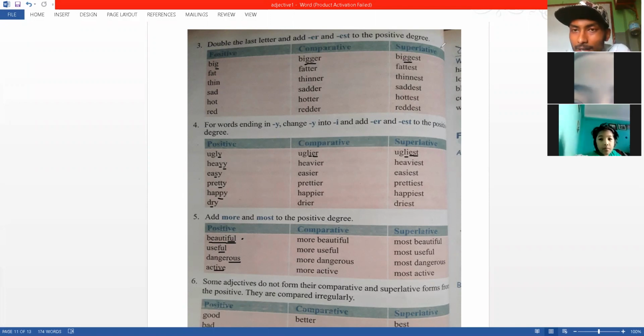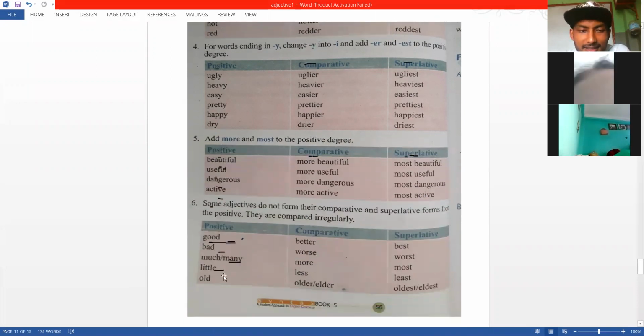And there are some where everything changes. So there is no formula or anything like that. You have to just understand this. Good will change into better and best. There is no similarity in spelling, but good has better and best. Bad has worse and worst. Much and many: if it is uncountable, much, countable, many, it will change into more and most. Little will change into less and least. Old will change into elder and eldest. Older and oldest is simple, but elder and eldest is another form of saying older and oldest. So if that is understood, if there is any question you can ask.